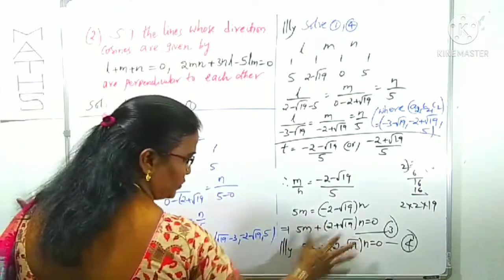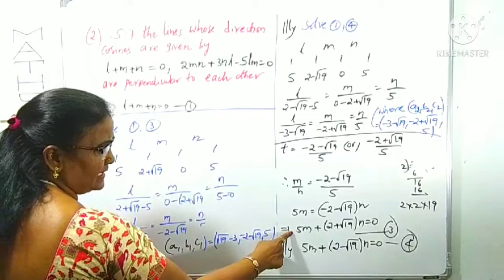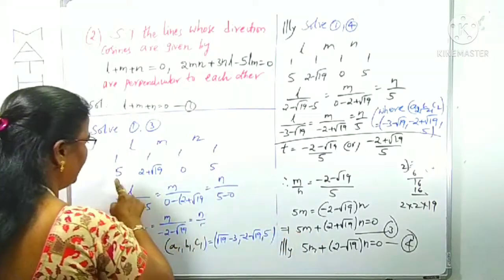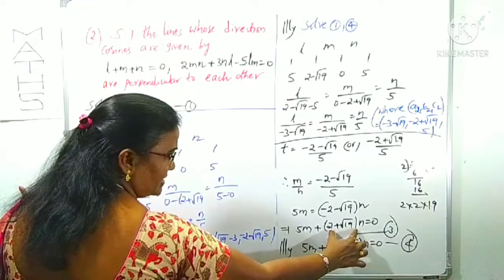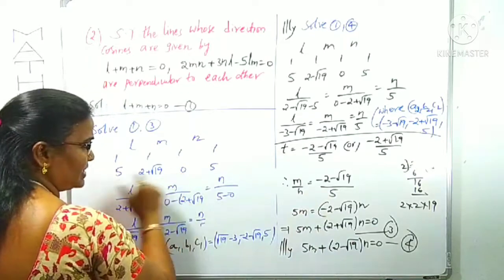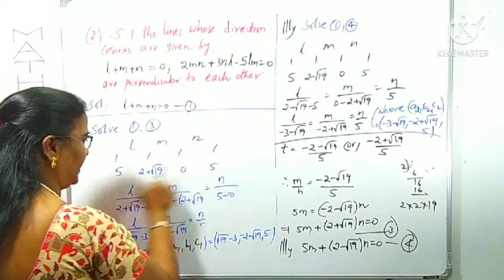Same way from equation 2, what is the middle term here? L term is missing here, meaning the middle term is indirectly m. M coefficient is 5. Right. N coefficient is 2 plus root 19. L is not there, means L coefficient is 0. Again we can use a 5.